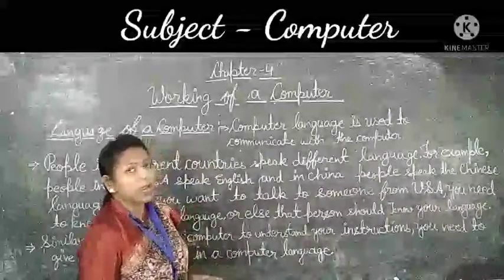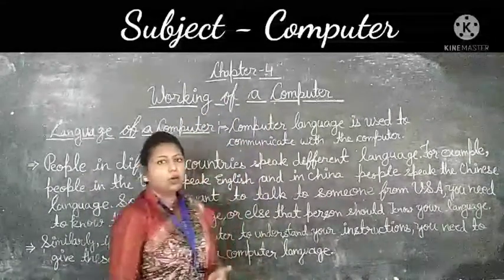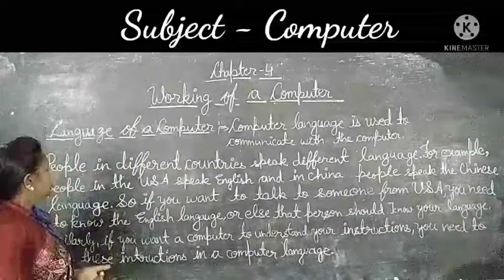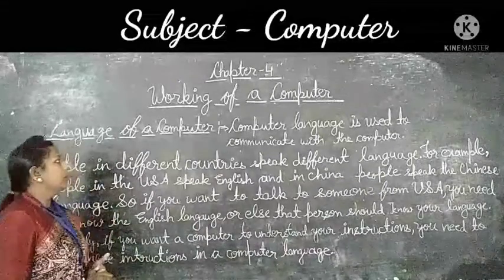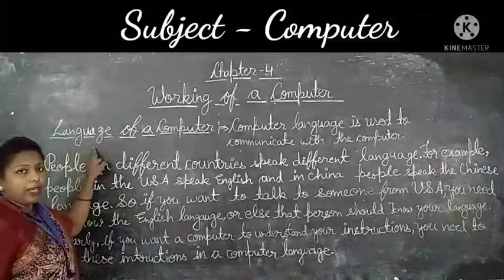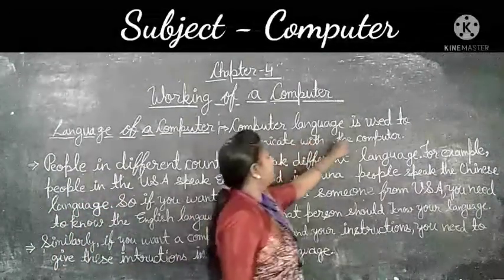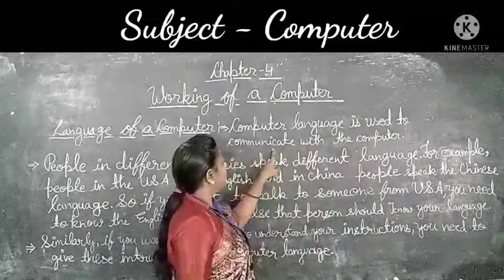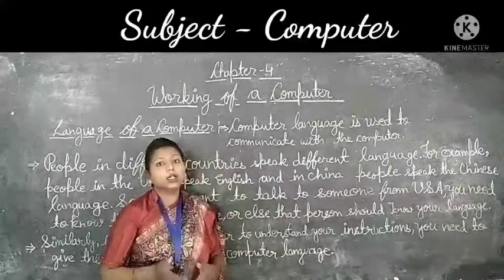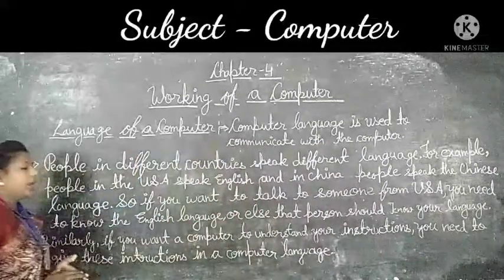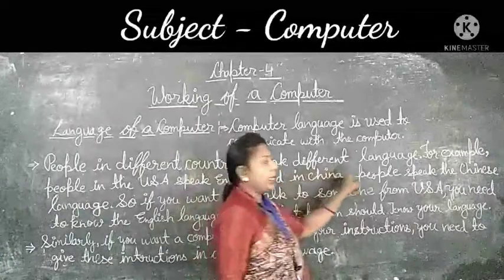So children, today we start our chapter, chapter 4, and the chapter name is Working of a Computer. This is your second paragraph. We have already read the first paragraph of this chapter. Now your second paragraph is Language of a Computer, meaning computer language. Computer language is used to communicate with the computer. Now let's start. Your first paragraph is, people in different countries speak different languages.